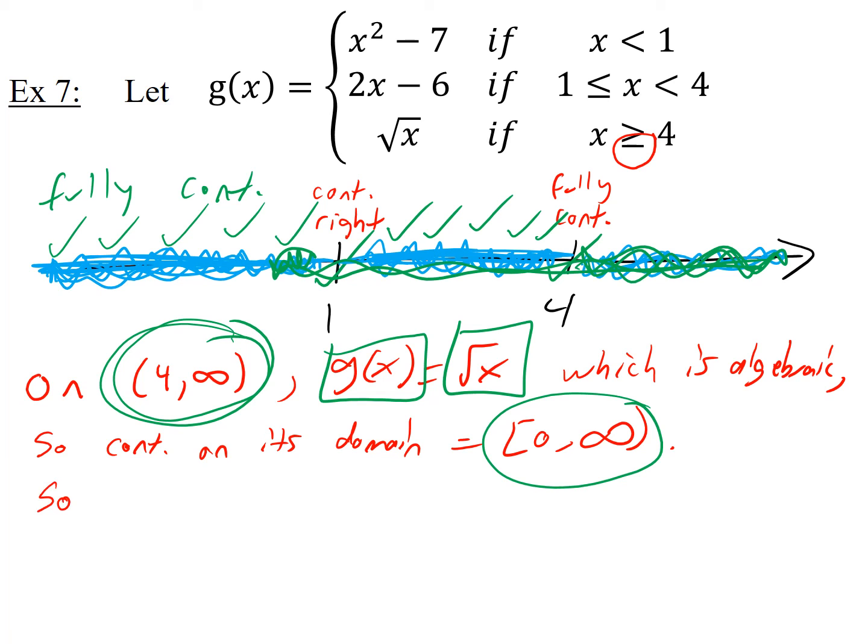So g is continuous. Again, I forgot to write fully. Is fully continuous on the interval 4 to infinity. Okay, so you quote some results that we've used, and that one's fully continuous from 4 to infinity. Now I know what's happening at all these numbers, and now I've taken care of every number there is. I know what's happening everywhere.